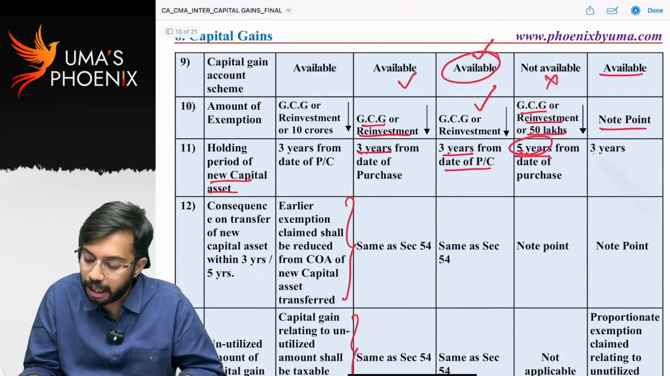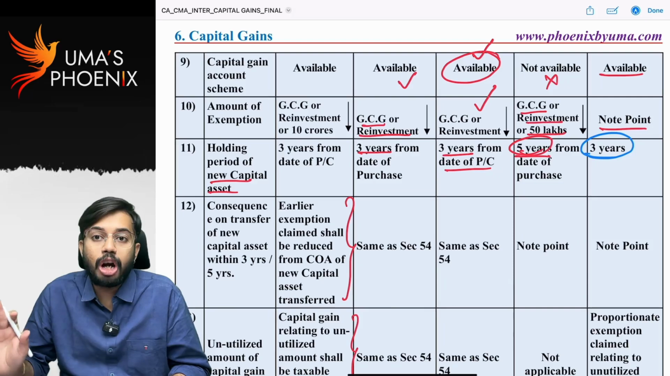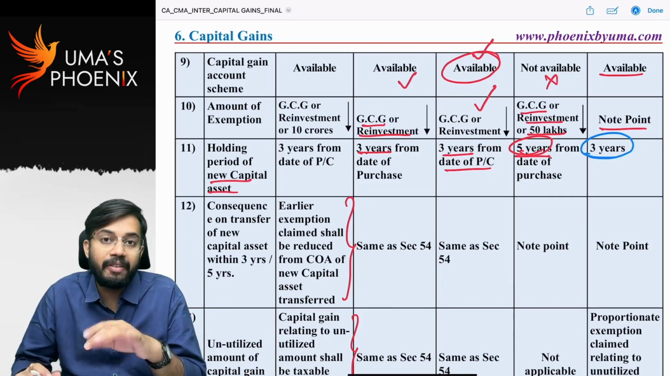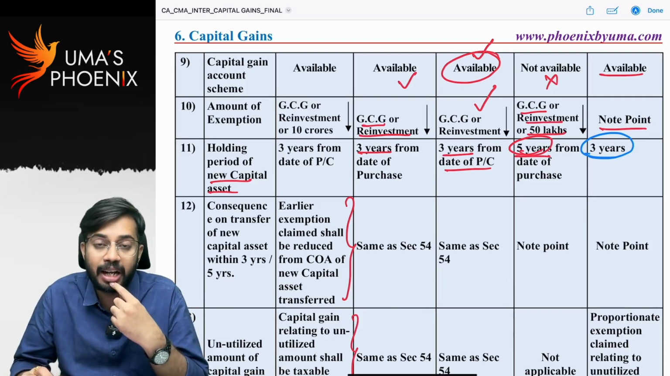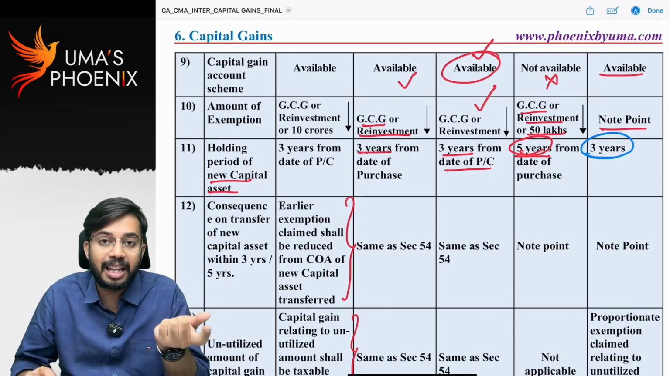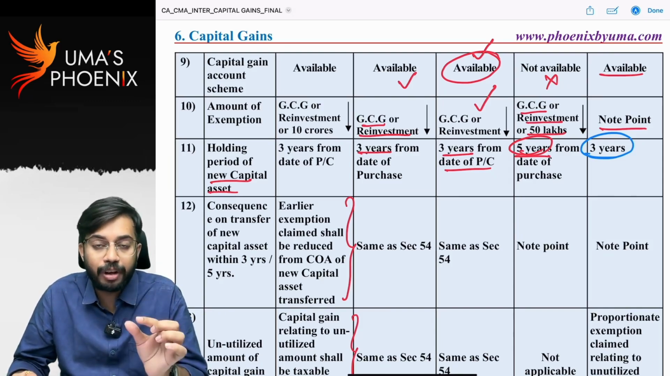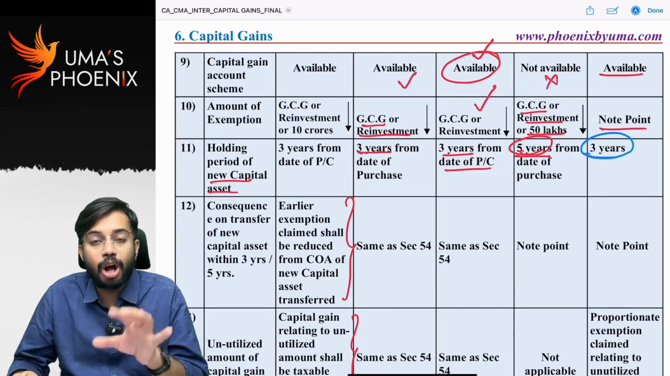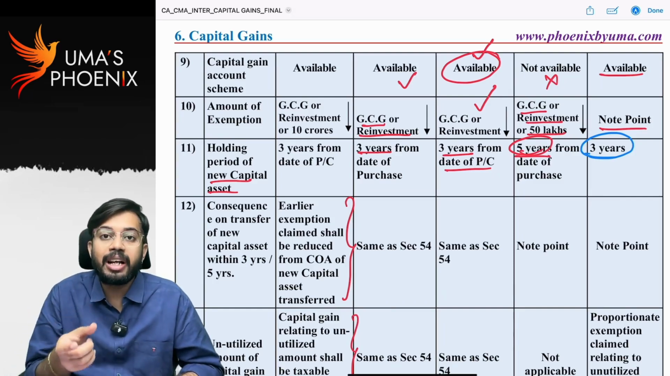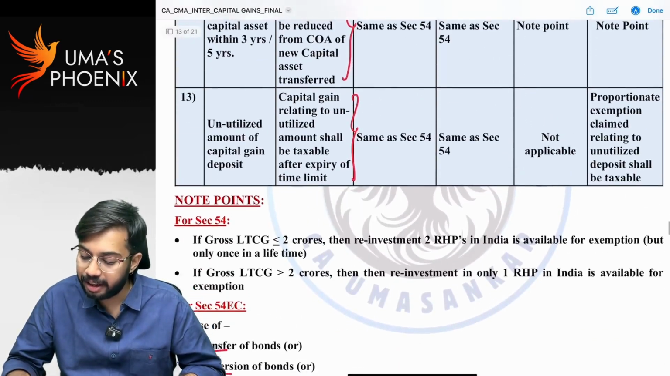Next, lock-in period. Lock-in period is 3 years. That means new residential house property that is purchased should not be transferred within a period of 3 years. Sir, what is the consequence? Within lock-in period, within 3 years, if new residential house property is transferred, just like 54EC, whatever exemption was claimed earlier will be reversed and it is taxable as capital gain. Is it clear? So under section 54F, within the next 3 years, if new residential house property is transferred, the proportionate capital gains claimed in earlier years will be reversed and taxable as capital gain. Is it clear?